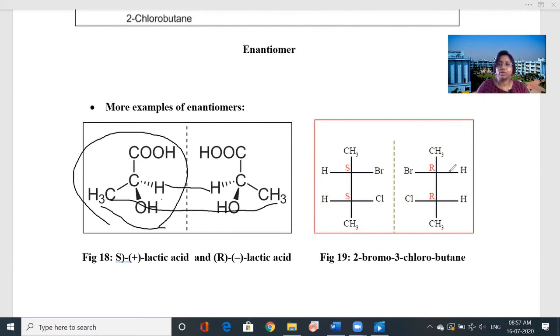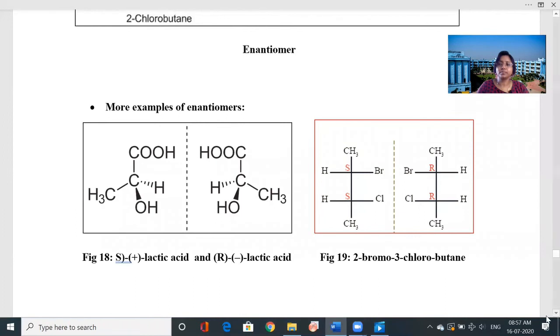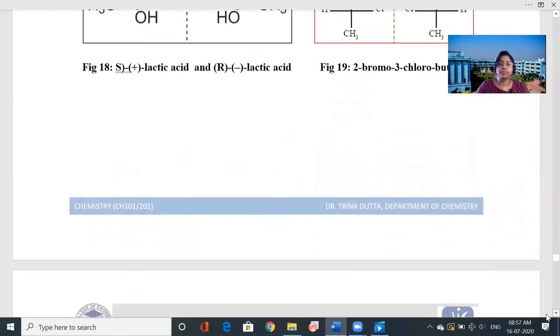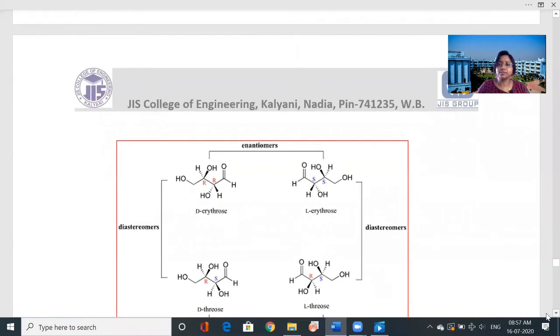2-bromo-3-chlorobutane. So we are taking the mirror image and they are non-superimposable because if we take both together, here we will get the bromine, here we will get the chlorine, right side, and also in the left side we get the hydrogen. So they are non-superimposable. That is why they have the mirror image, but they are non-superimposable. So they are the enantiomers. So you learn the enantiomers.